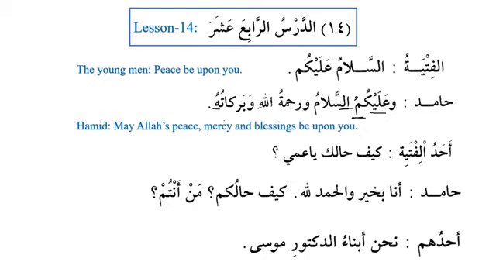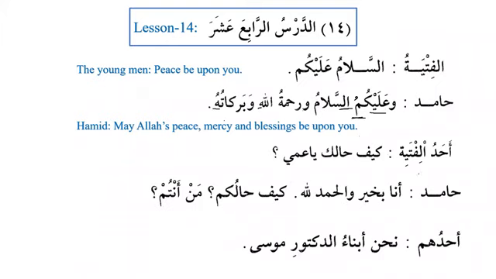Hamid says, may Allah's peace, mercy, and blessings be upon you. So this is the greeting that whenever someone greets, when he says assalamu alaikum, the best way is to say wa alaikum assalamu wa rahmatullahi wa barakatuh. So whenever we return in the best possible manner.